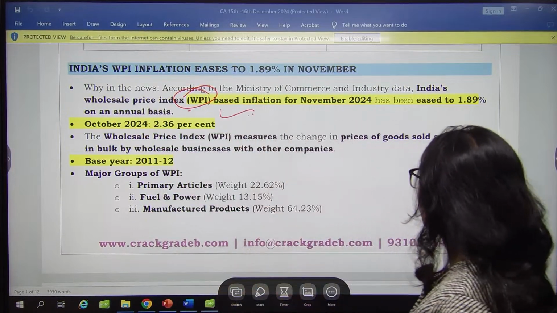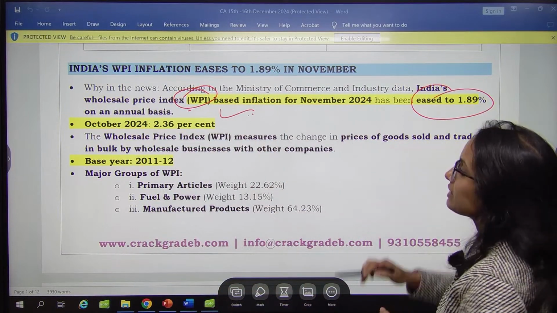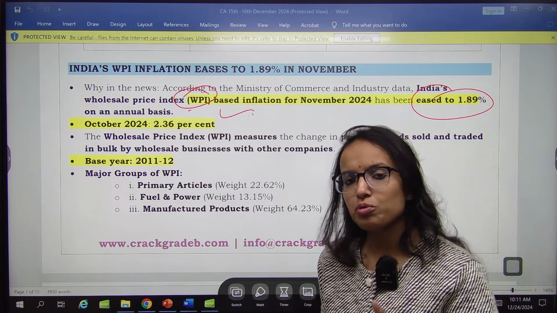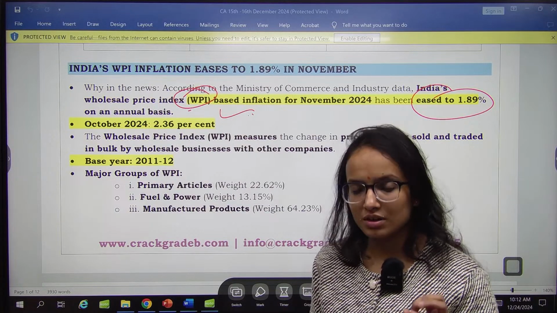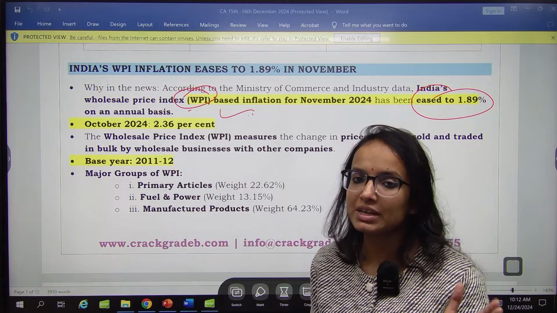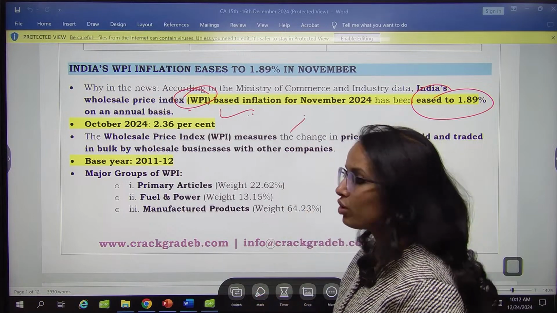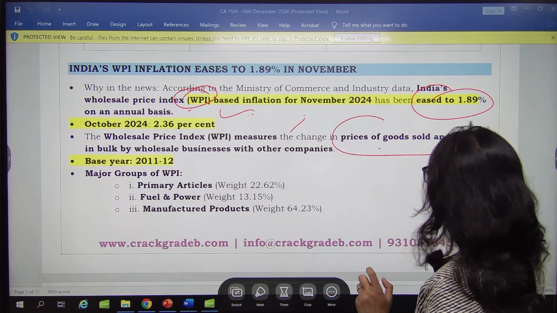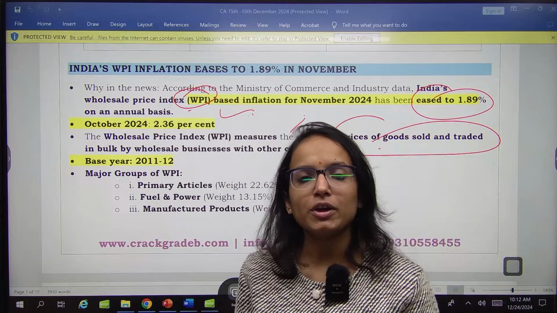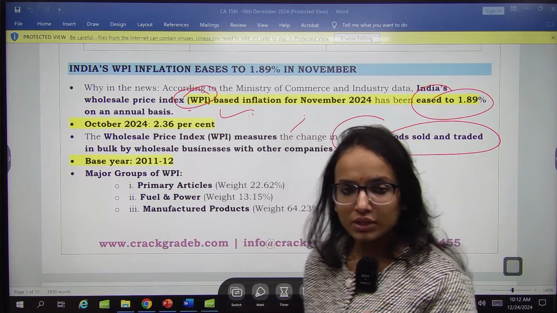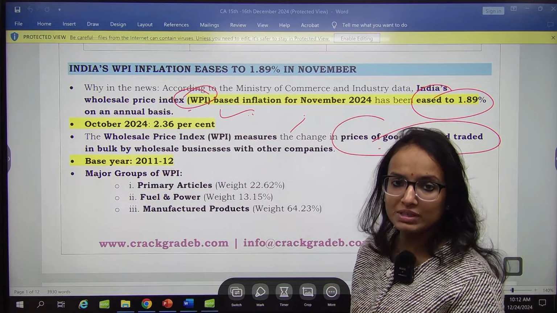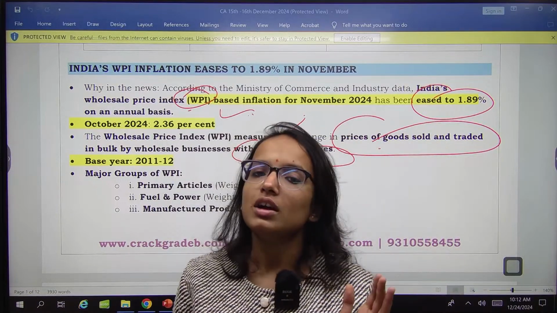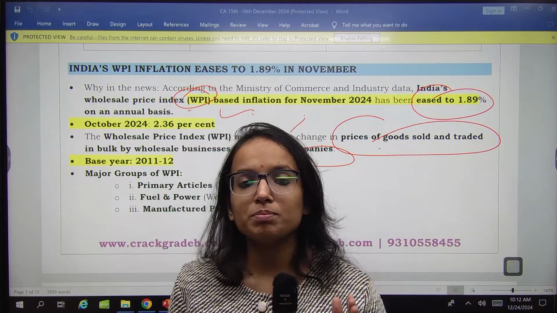WPI based inflation for November 2024 has eased to 1.89% on an annual basis. So WPI inflation has eased. WPI, CPI, they remain in the news always. You should, at least now, be very confident about the static portion of WPI as well. WPI measures the change in price level of only goods, not services. Remember, the price of goods sold and traded in bulk. Wholesale is when you sell the items in bulk, goods sold and purchased in bulk for the wholesale business with other companies. This is WPI. Remember the difference between CPI and WPI. WPI does not measure the change in price of the services.